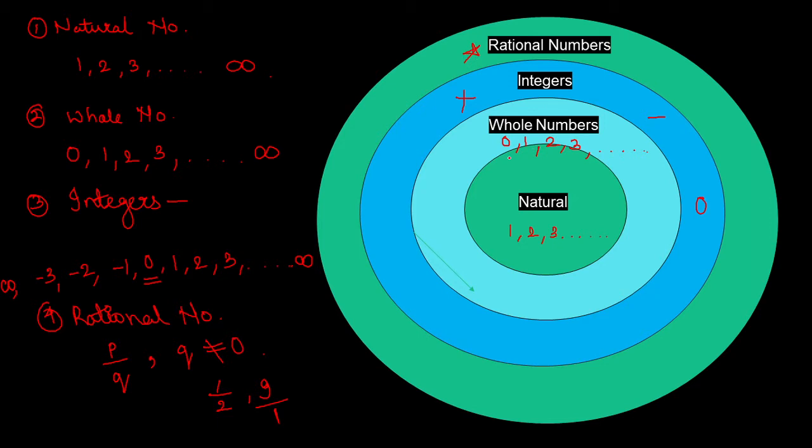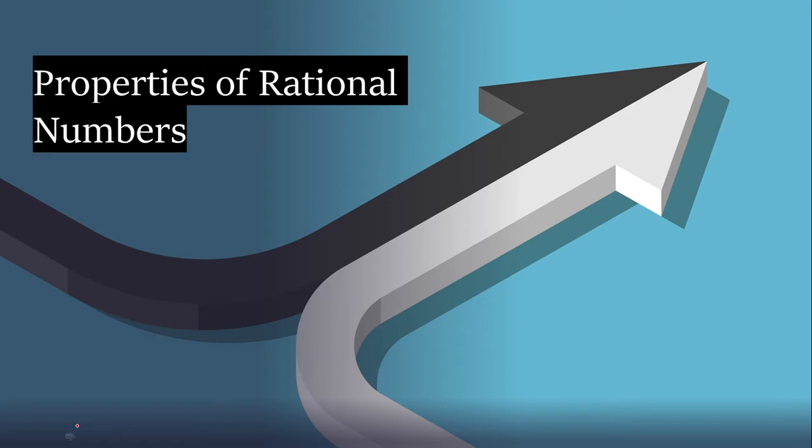Always remember, all the number series which we saw before rational numbers, like all the natural numbers, whole numbers and integers, all of this category falls into the rational numbers. Just one exception: the denominator should never be equal to 0. So this is our number system. I hope everyone has got it clear.